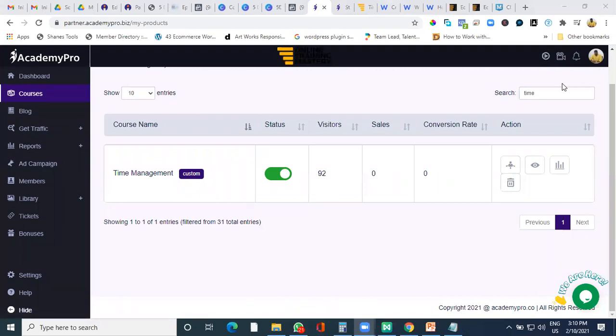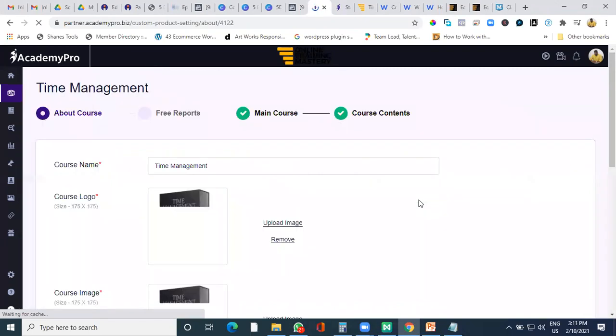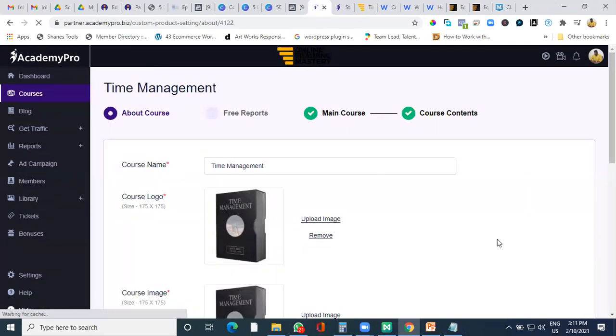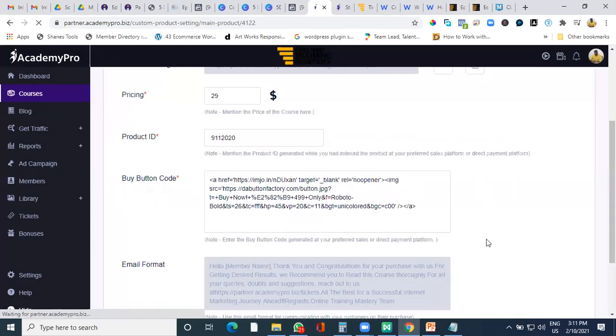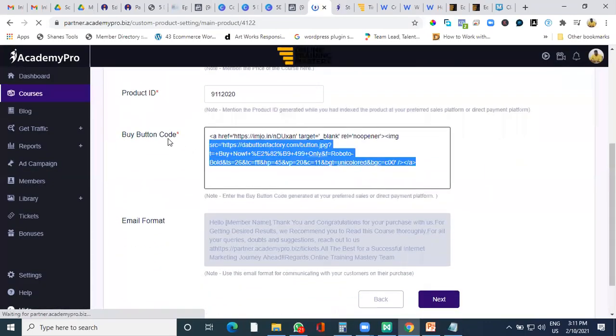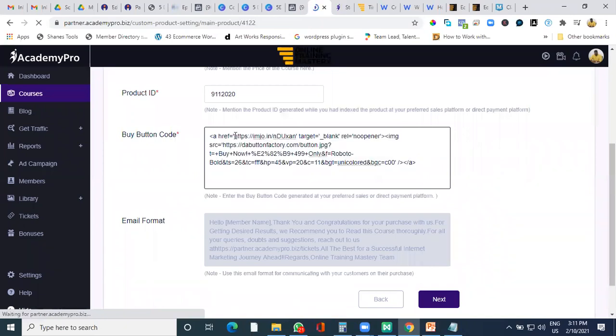Yes, okay. So if you want to add your button for your own course, just go inside it, go into main course, and here it is. You can ping me on WhatsApp if you want, and I will be sharing the script with you. In this script, what you just need to change is this particular link, which is there. This comes from your payment gateway.